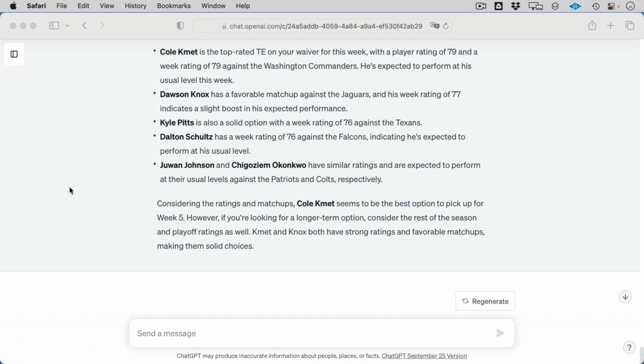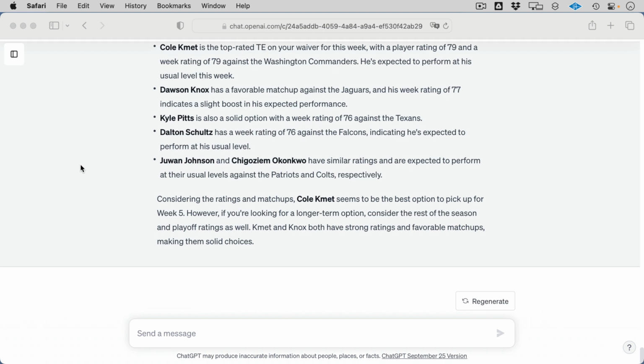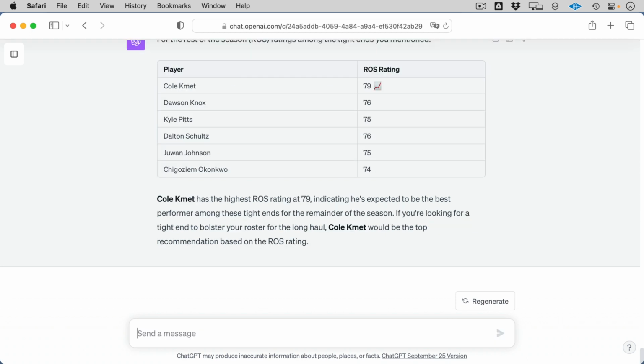However, if you're looking for longer term option, you can look at rest of season and playoff ratings as well too. So I could have said something like, which has the best rest of season, and see how if it gives me a different evaluation. And it still tells me that Cole Kmet is the best option. If I say, what about fantasy playoffs?